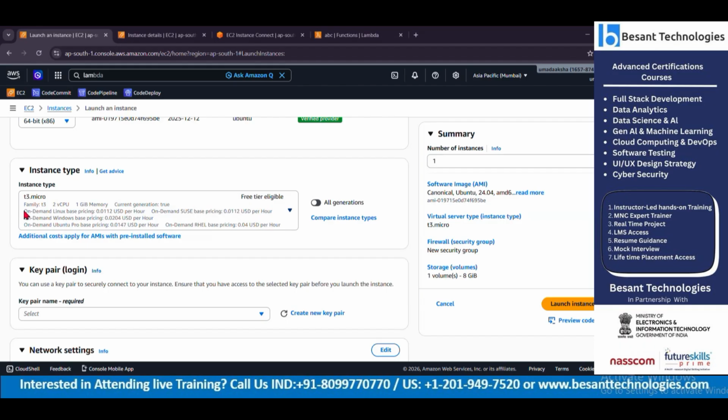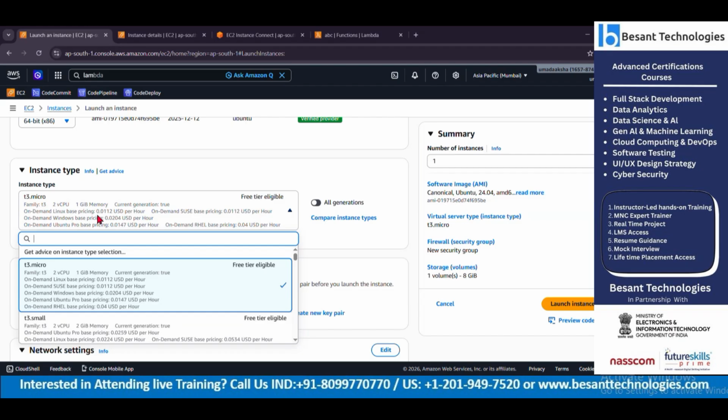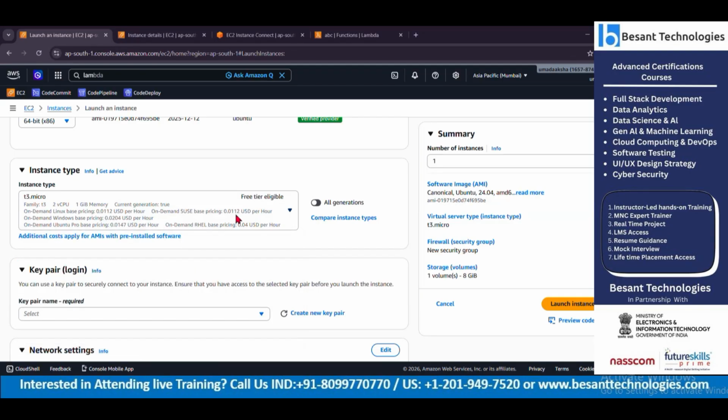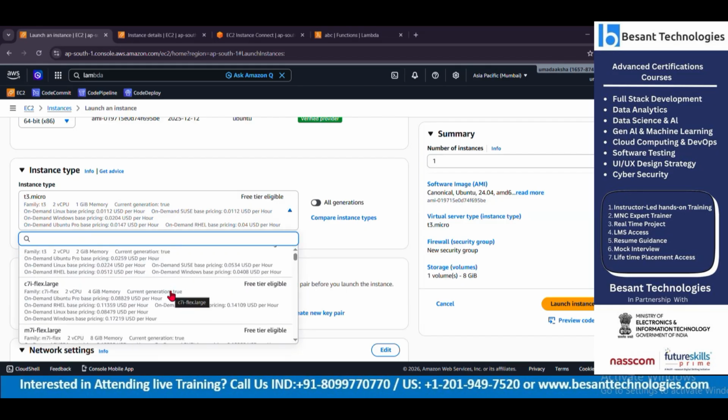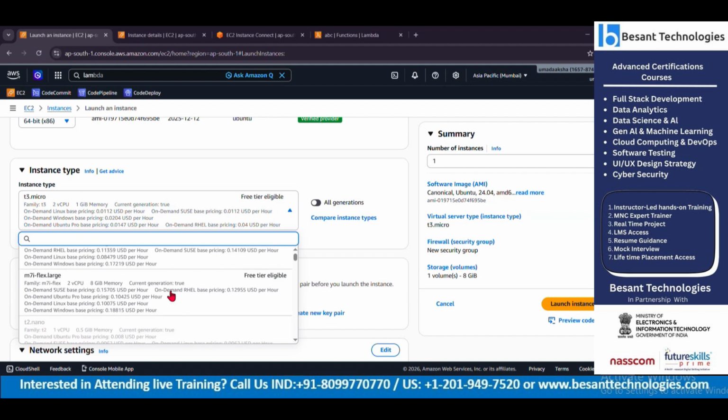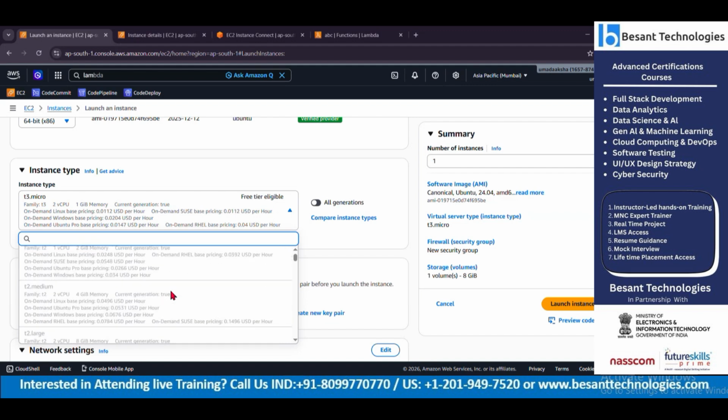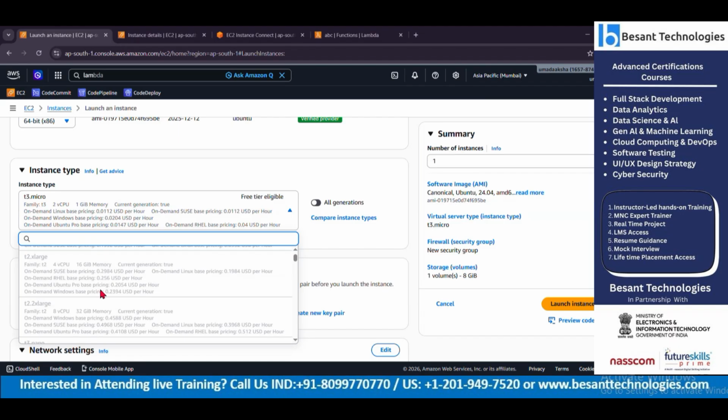But when you see this, 0.0112 USD per hour for Linux based. If it's going to be Windows based, 0.0204 USD per hour. Can you see that? Yeah. If I wanted to upgrade my machine, you can see